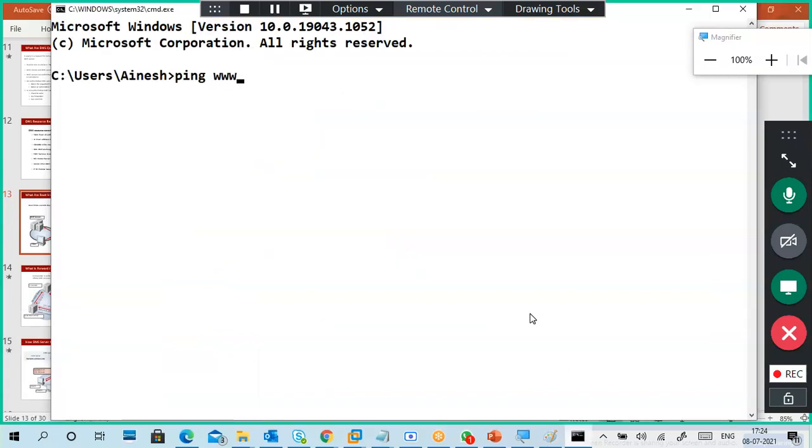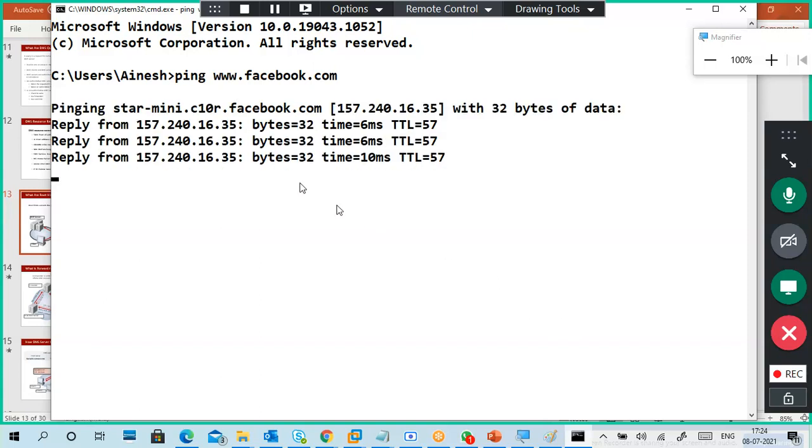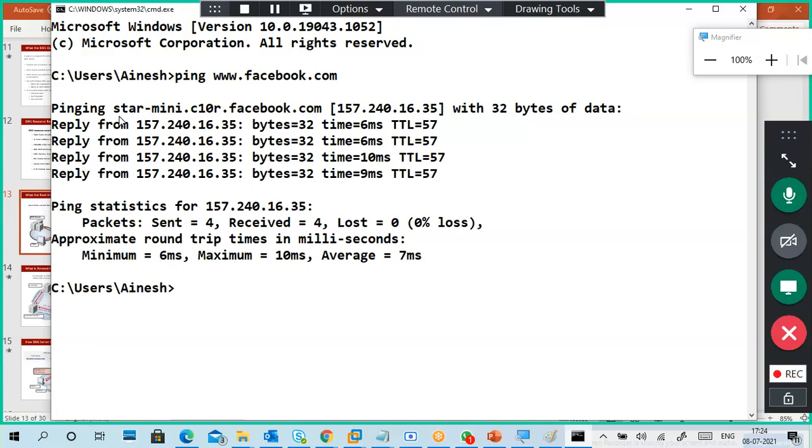Ping. Can you see, it is not showing www.facebook.com, some header is there, star hyphen mini C10R. w3schools.com is also there.